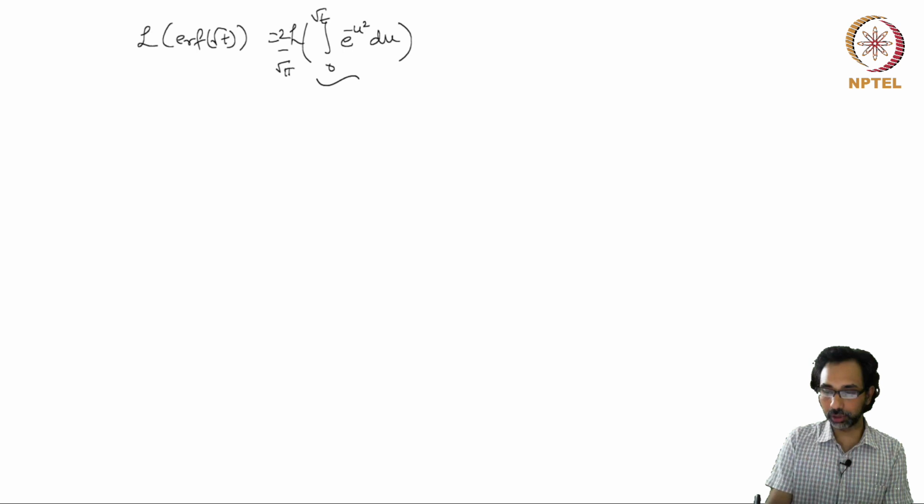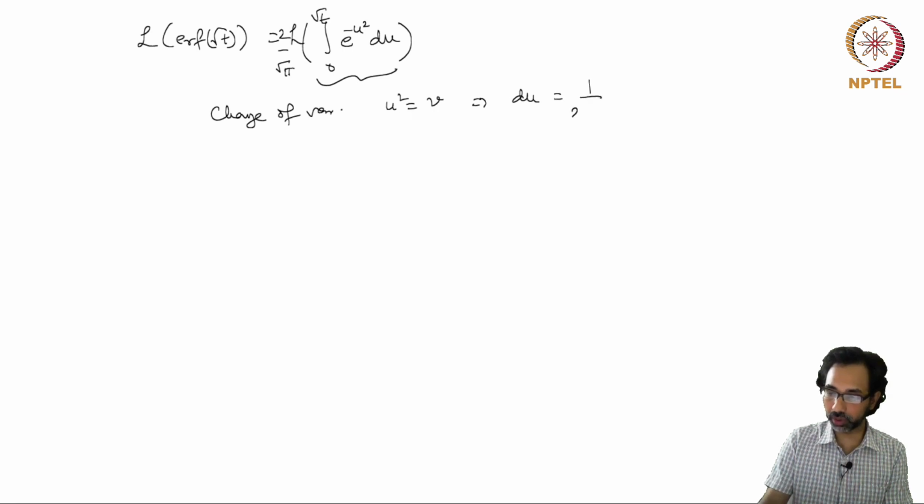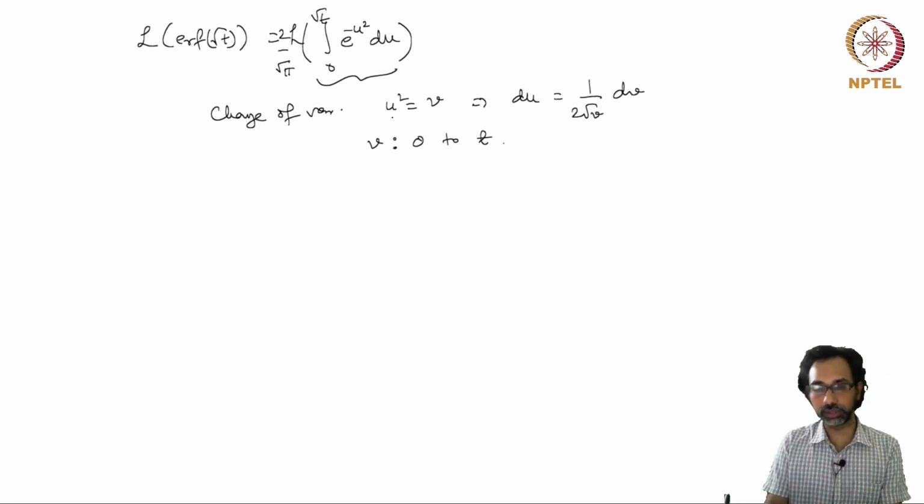Now I am going to change this integral, which has range from 0 to square root of t, to range from 0 to t by change of variables u square equal to v. So this implies that du equals 1 over 2 square root of v dv, and v ranges from 0 to t now, because u ranges from 0 to square root of t. So v ranges from 0 to t.